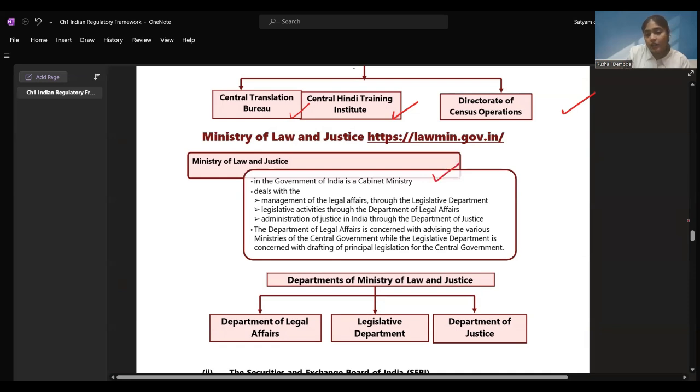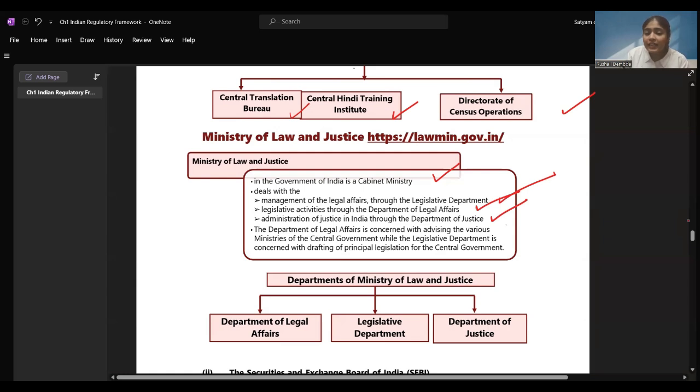The Ministry of Law and Justice in the Government of India is a cabinet ministry that deals with the management of legal affairs through the Legislative Department. All the legal affairs should be managed. So the Legislative Department are the people who are going to do the law related things, the courts, etc. Legislative activities through the Department of Legal Affairs. If you have followed the rules and regulations, you have filed the returns on time, all these things are taken care of. Administration of Justice in India through the Department of Justice, right? These are the three departments, how they are divided.